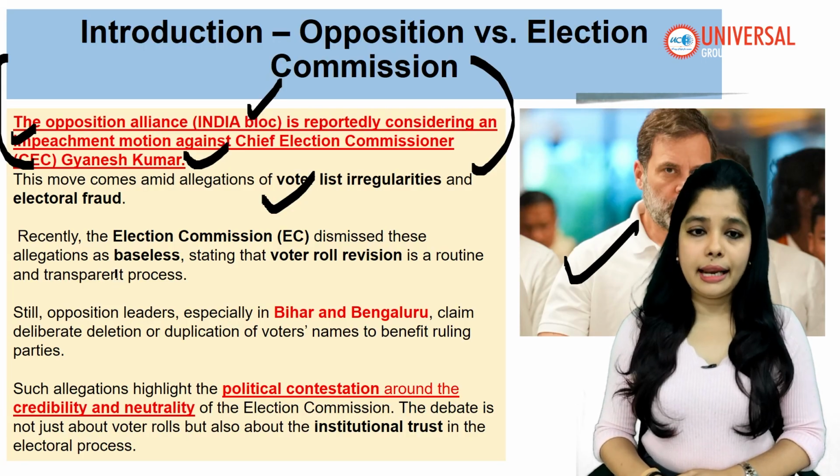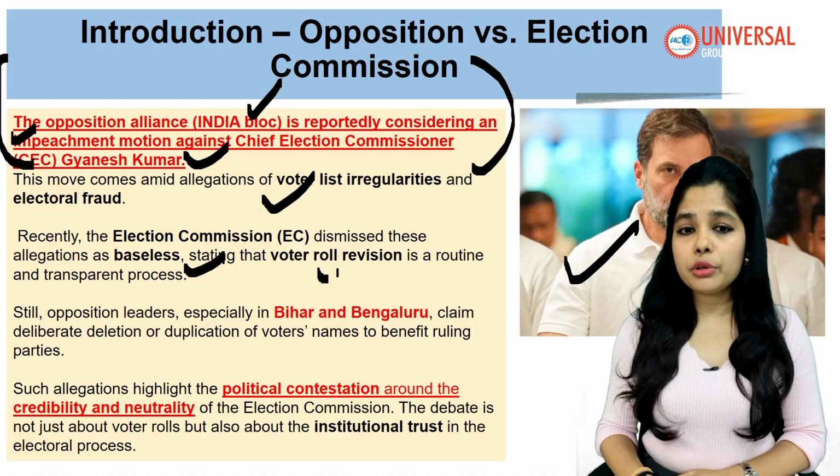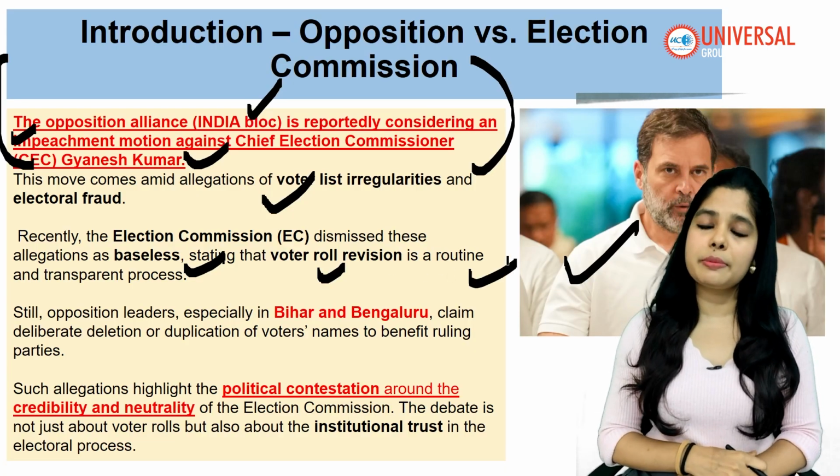Recently, the Election Commission dismissed their allegation as baseless, stating that voter roll revision is a routine and transparent process.